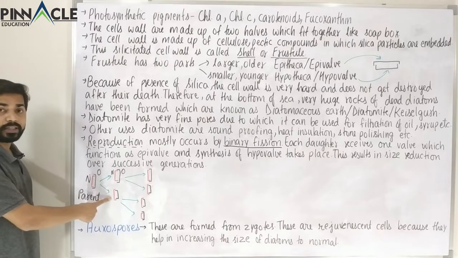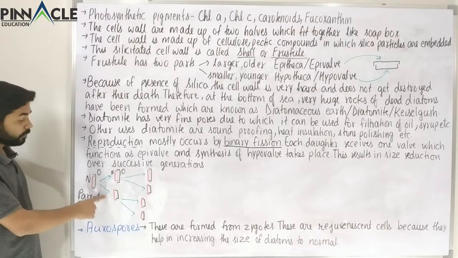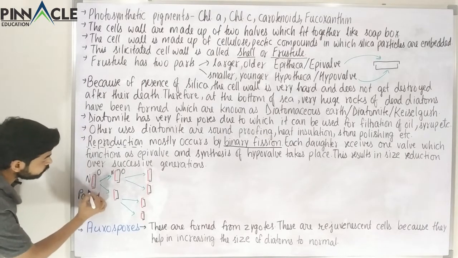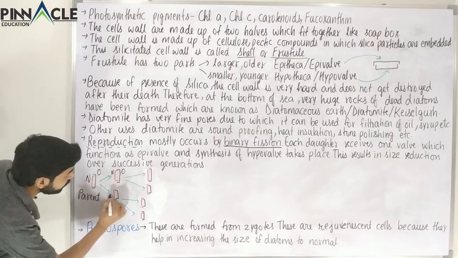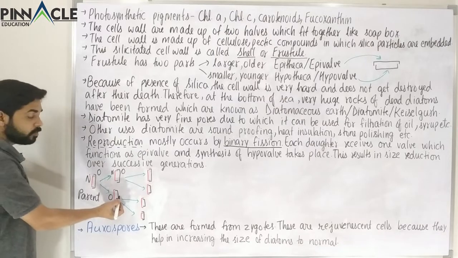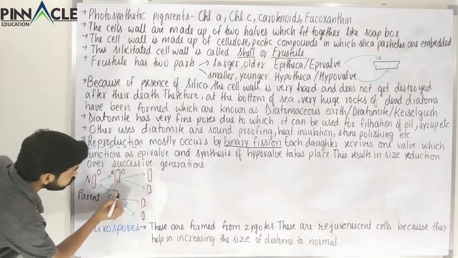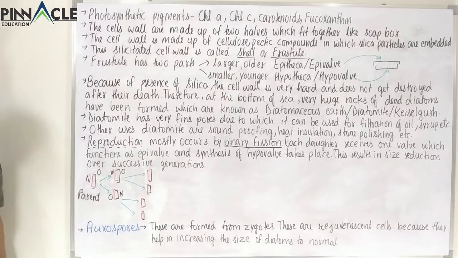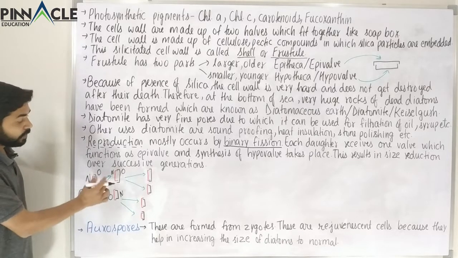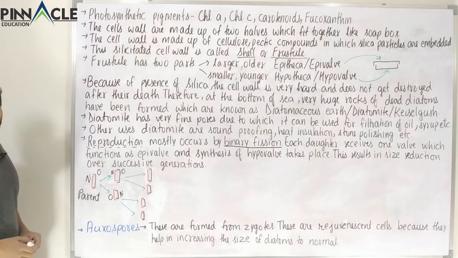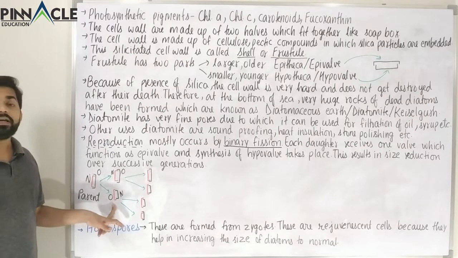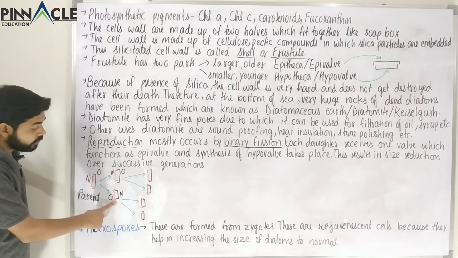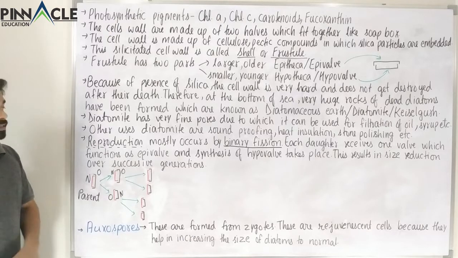But let's take the example of this daughter. These both are daughters of this parent. So it has received this red one as the older one, because this one has been obtained from the parent. So this red one is the older one, and this black one has been synthesized newly. So this black one is new, this red one is old. It is the reverse of the above. You can see here the black one, the larger one, was the older. Here the red one is the newer one. Here a smaller hypovalve has been synthesized, and here a smaller hypovalve has been synthesized.